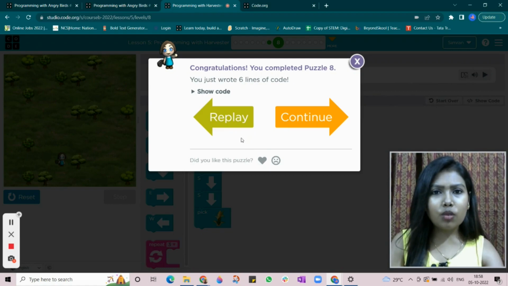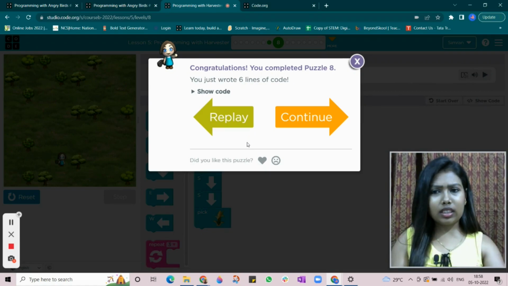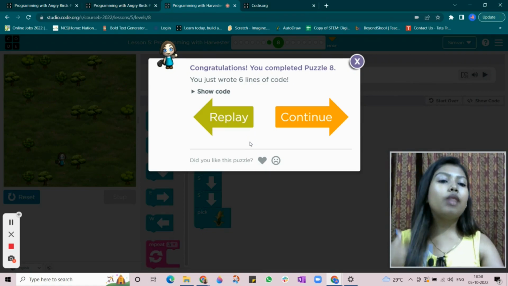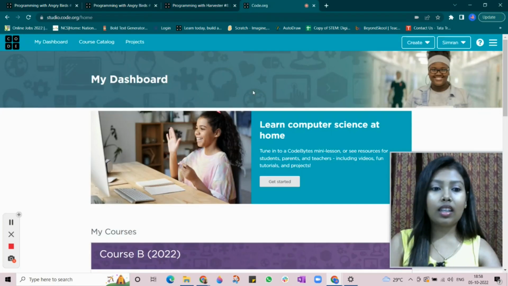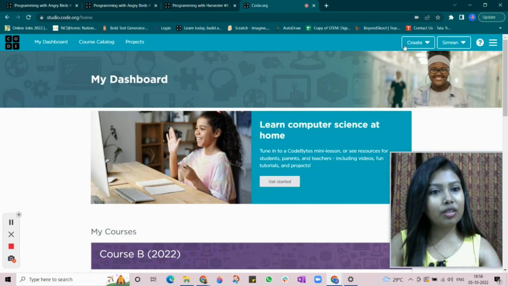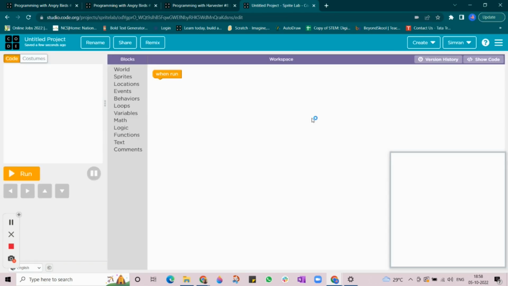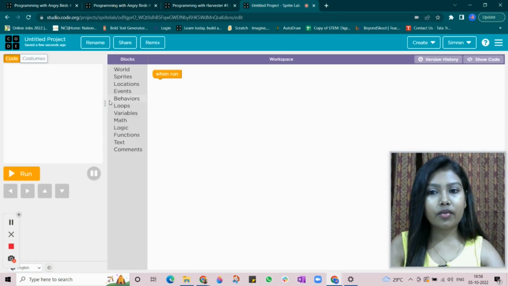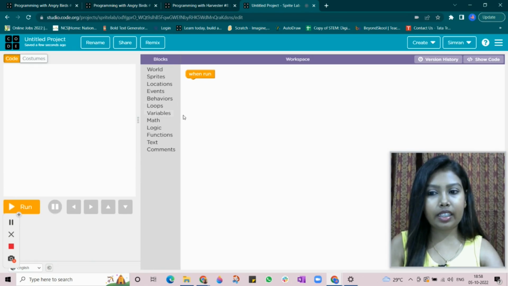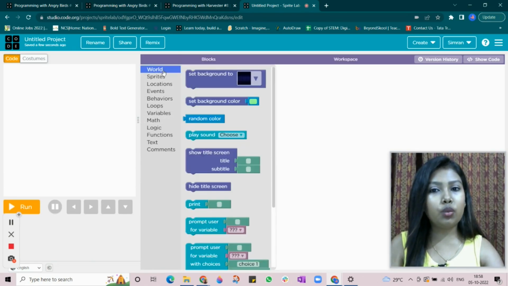Okay. Now, why I am showing you this? This is a normal Angry Bird game which you must have played before as well. Let's understand why sequence is important in coding. So I'm going to go and create and go to Sprite Lab, and I'm going to show you why it is important here. Increasing the size of play area, and now going to world.